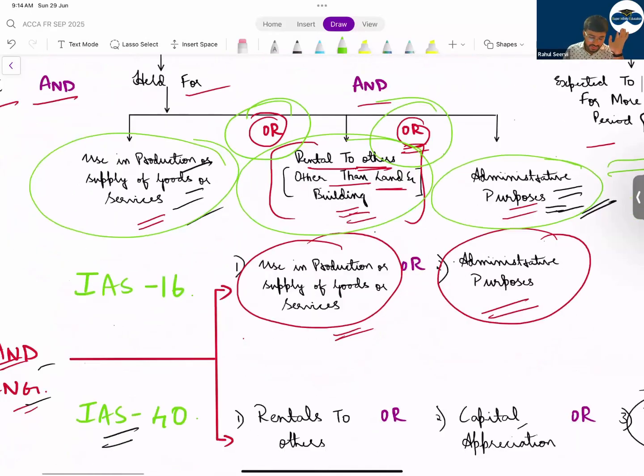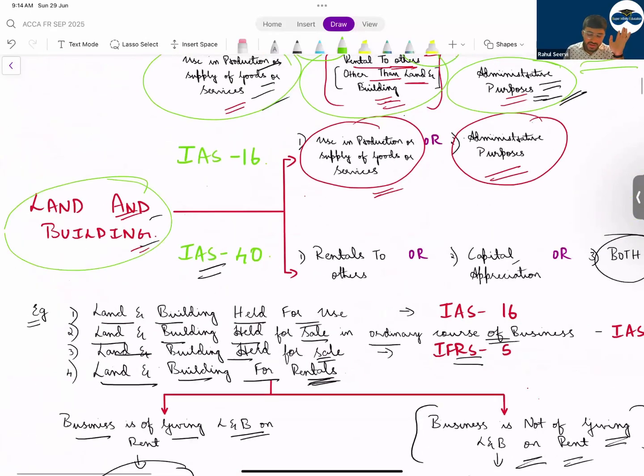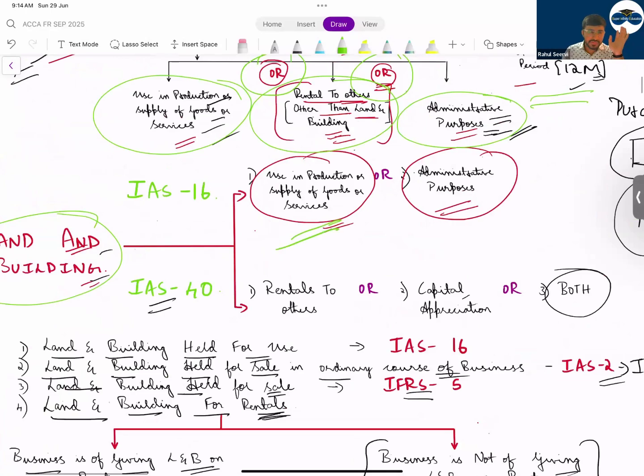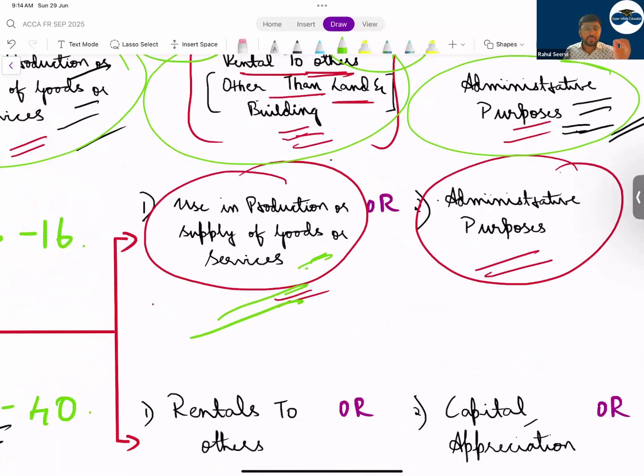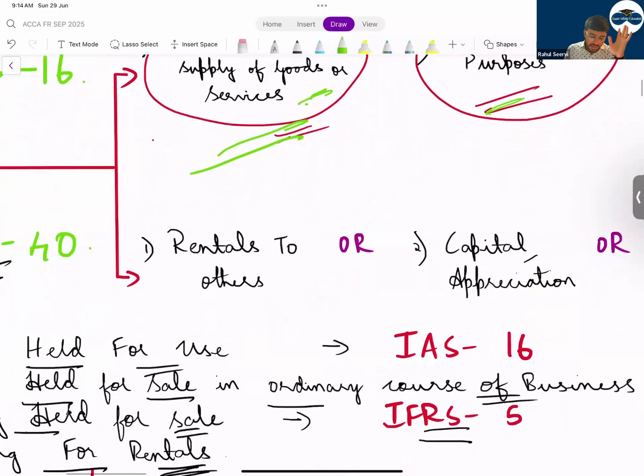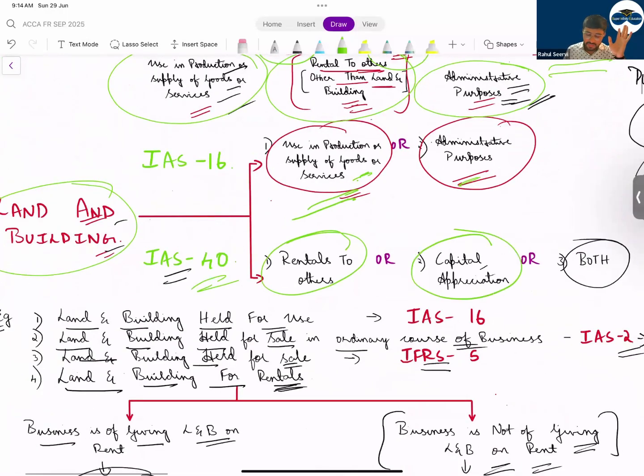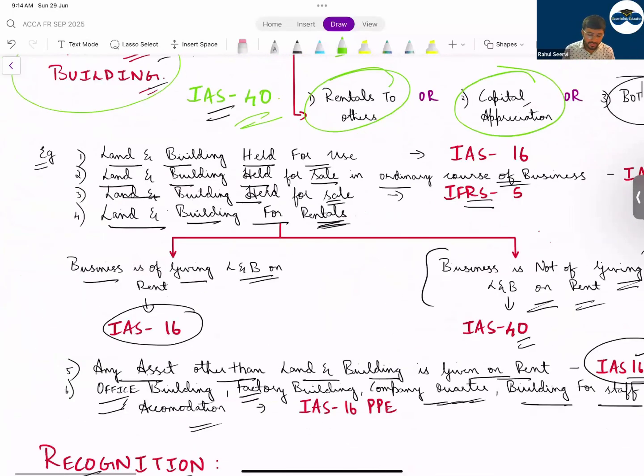Then we started with the discussion of land and building. In land and building, we discussed for what purpose it is held. If it is for business purpose, then normally IAS 16. For investment purpose, IAS 40. So administrative purpose is IAS 16, and IAS 40 is rental to others and capital appreciation. Again, we will cover this in IAS 40.